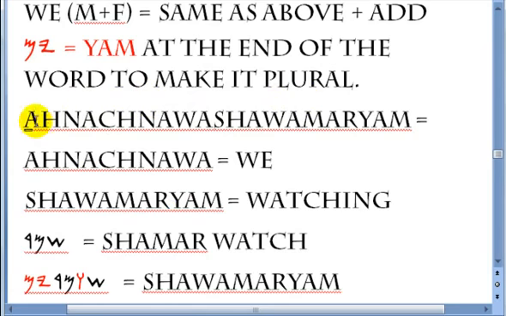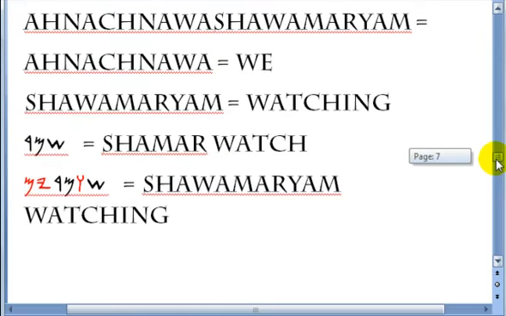Alright, so we watching would be anachnawa shawamaryam. Anachnawa is we, shawamaryam is watching. I have it here for you again. Shamar, which is watch. You add the wa between the first and the second Hebrew characters, and a yum at the end. So shawamaryam would be watching, in the present tense.